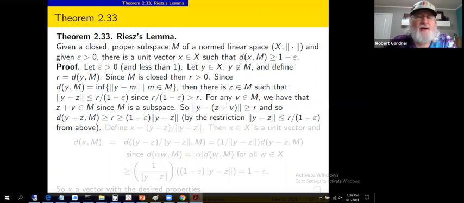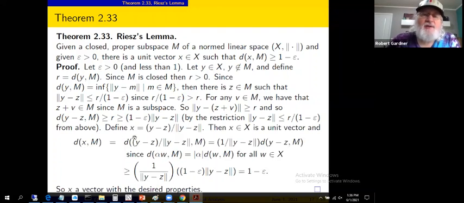We're looking for a vector x, a unit vector x that satisfies this condition here. Well, this looks pretty good. We've got the 1 minus epsilon here. We've got a distance related to a vector and subspace M. Here it's the vector y minus z. We want x to be a unit vector. All right, let's take this y minus z and normalize it. So define x to be y minus z divided by its norm. So that normalizes that vector, creates a unit vector.